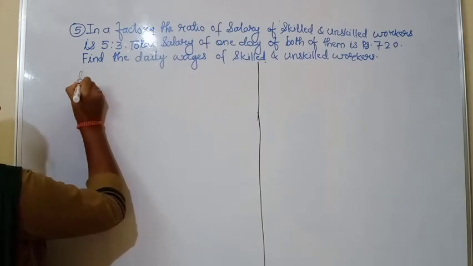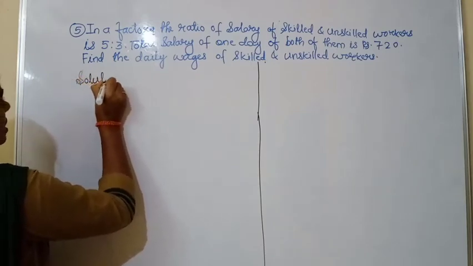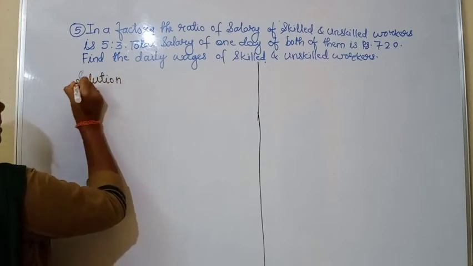Solution. First of all, what we have to consider?